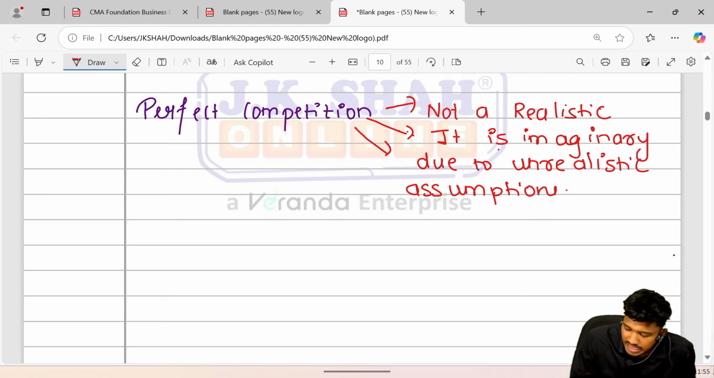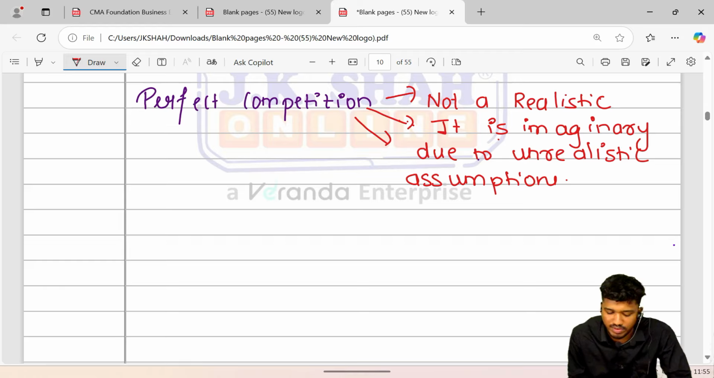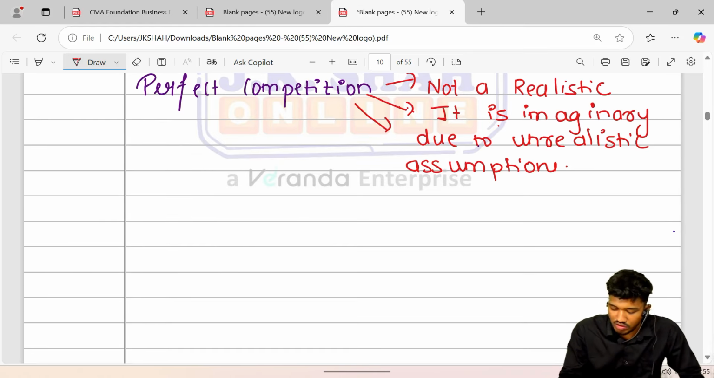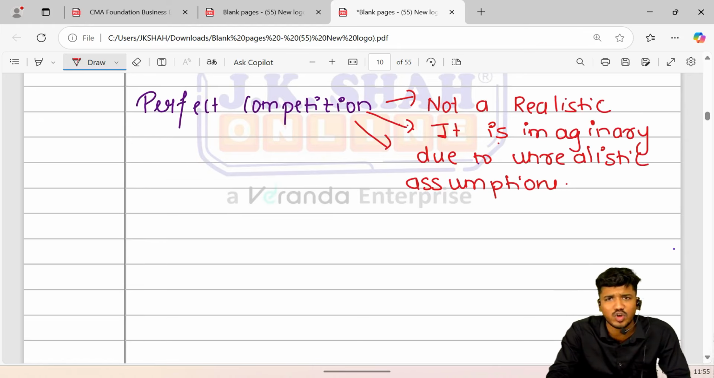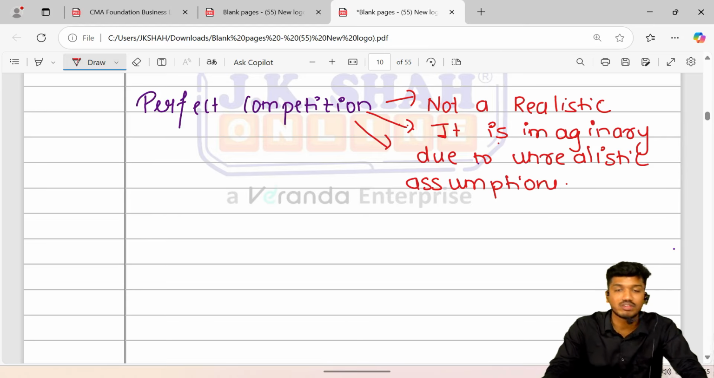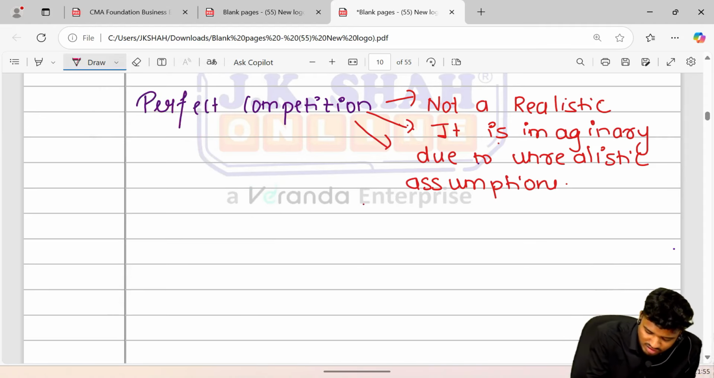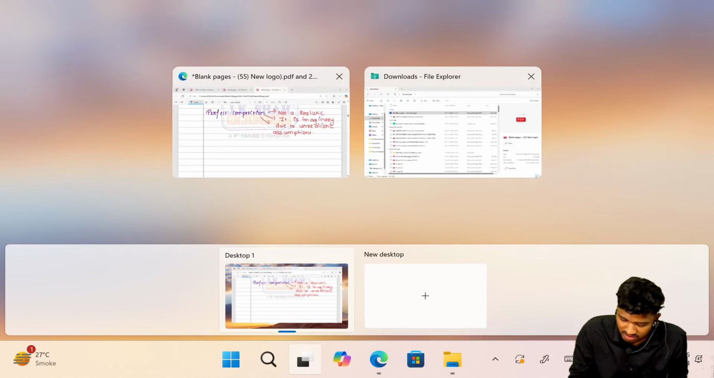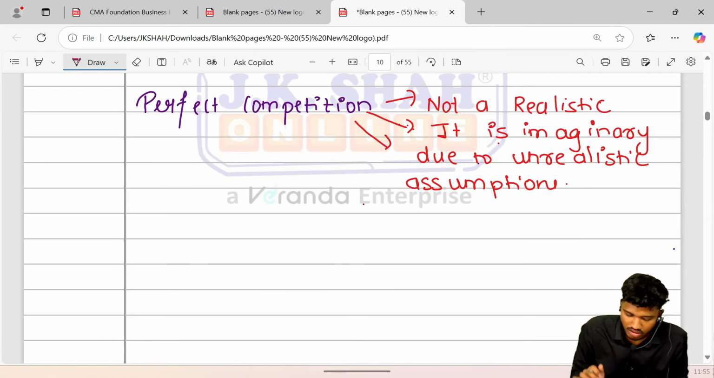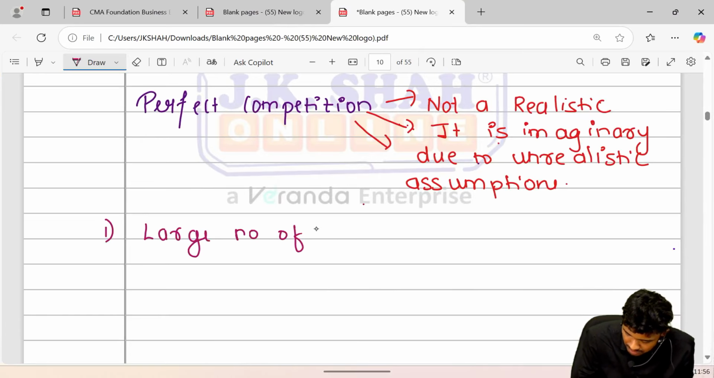Moving ahead, guys. Why is it unrealistic, or why is it hypothetical? Due to its certain assumptions, its certain features. Let's understand what they are. The first feature of perfect competition is a large number of buyers and sellers.